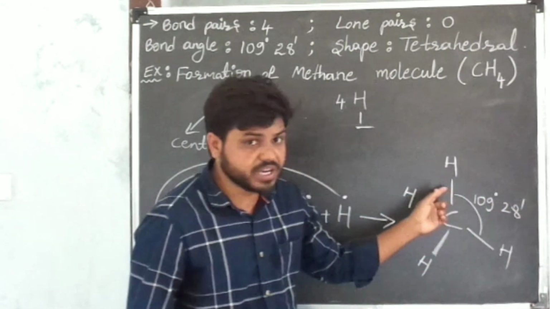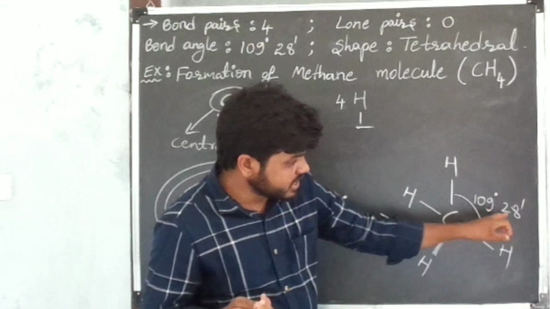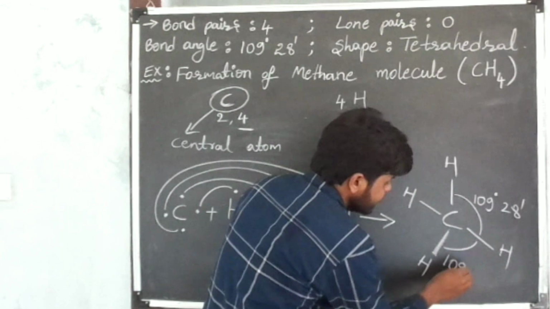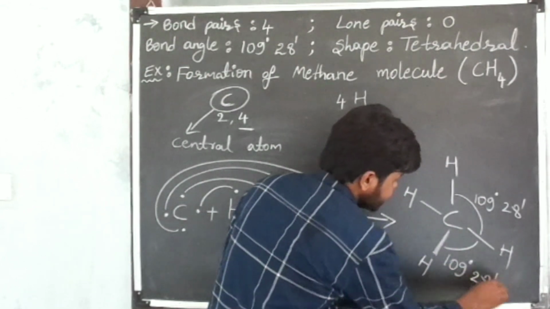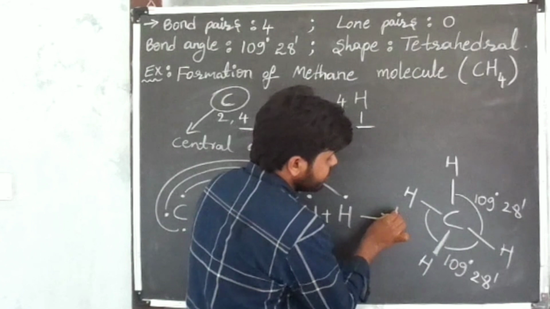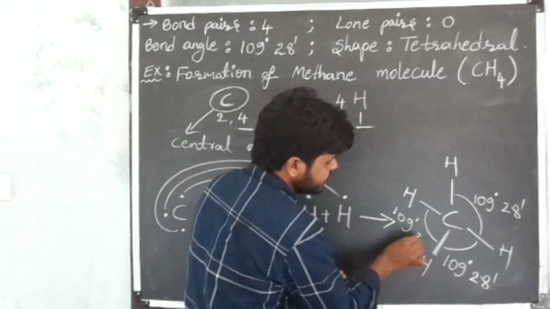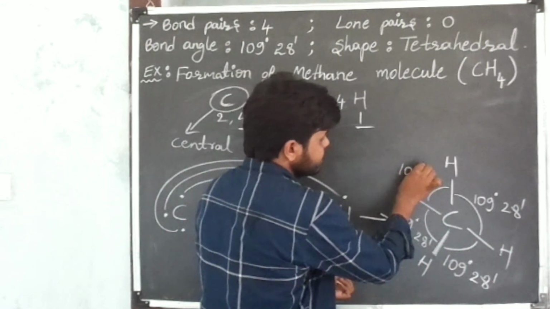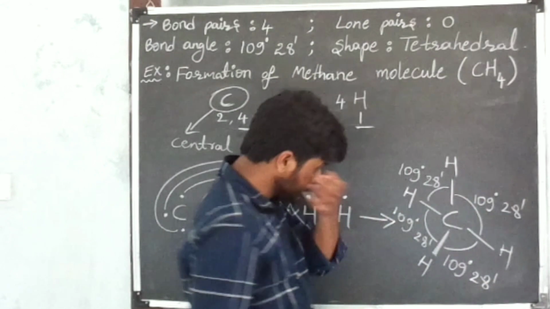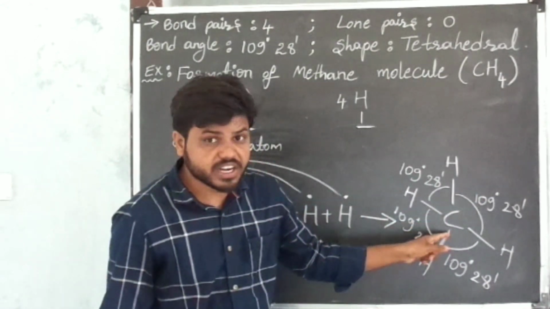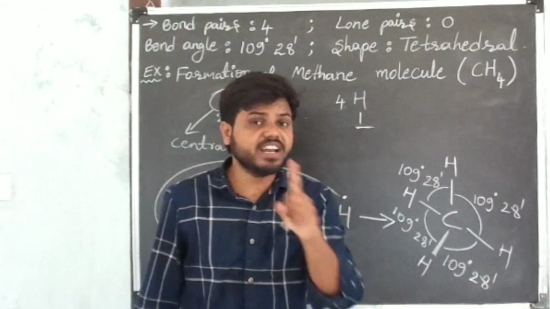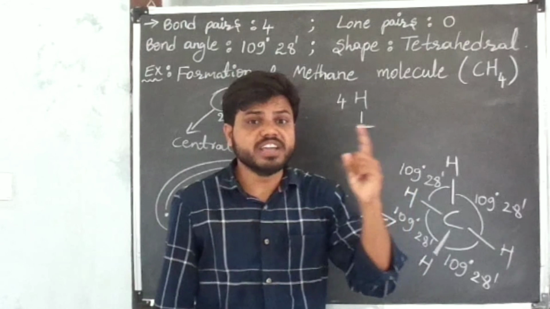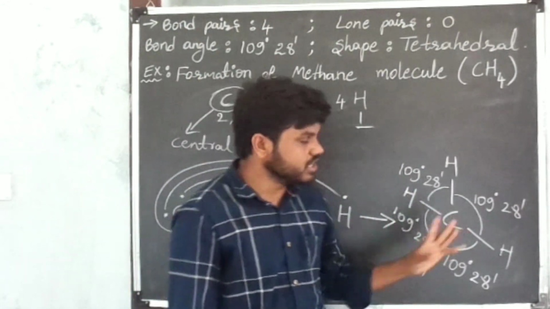The bond angle between bond pair electrons is 109 degrees 28 minutes, and it is the same for every pair of bonds. Okay, see here. Carbon getting octet configuration by sharing 1 electron with each hydrogen atom, and each of these hydrogen atoms getting helium configuration by sharing 1 electron with the carbon atom.